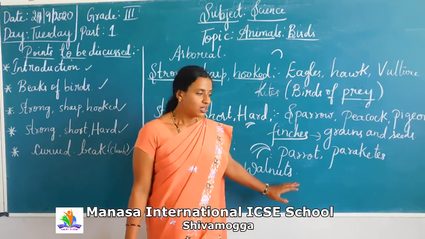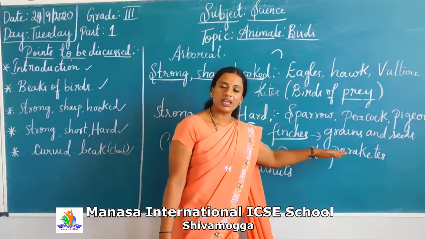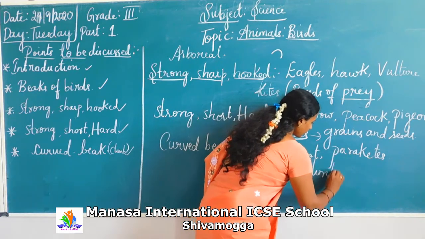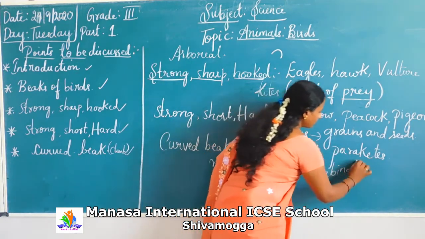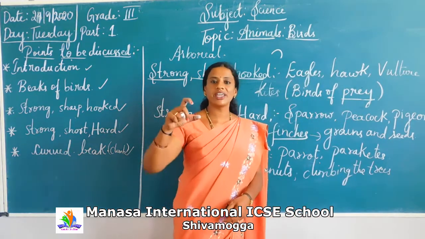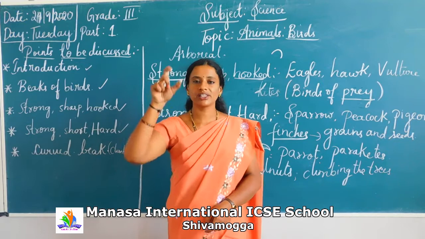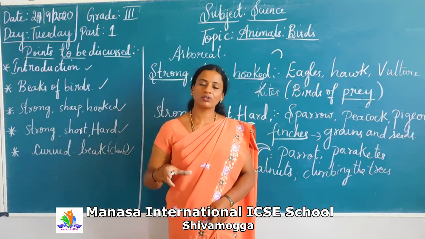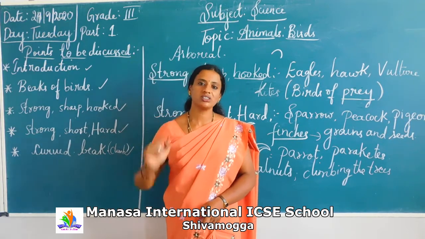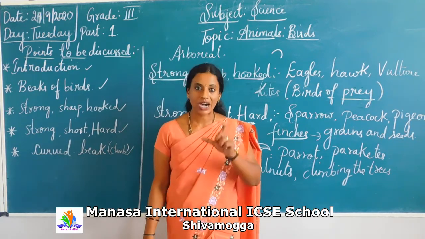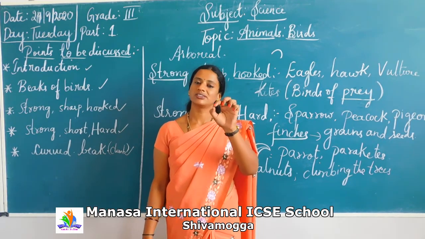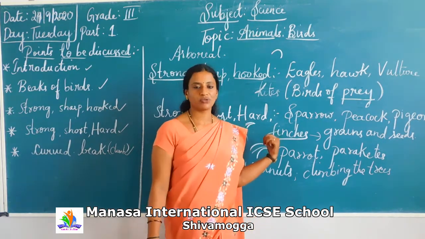Along with that, this beak helps these birds in climbing the trees. How? They take the support of the tree, the bark of the tree, and then they start climbing to reach the fruit where it is, and then they feed on the hard-shelled walnuts, or any fruit which has a very hard outer covering, and inside there will be a fruit which they feed on.